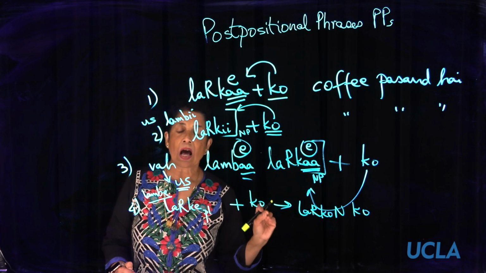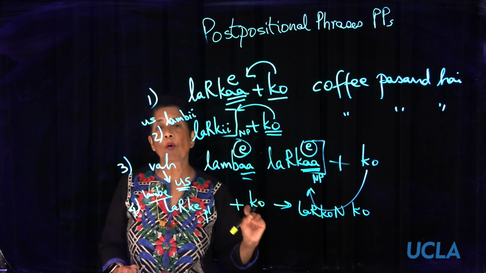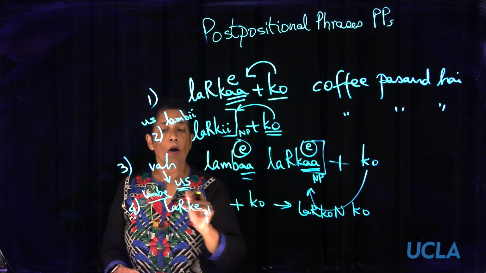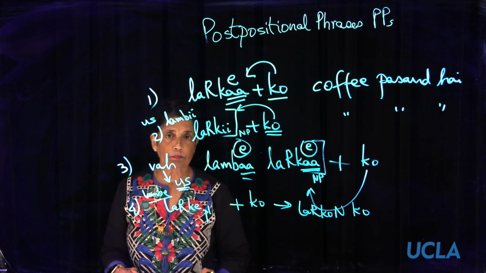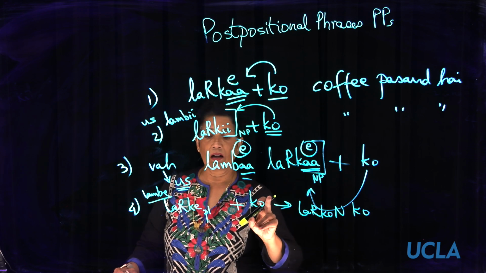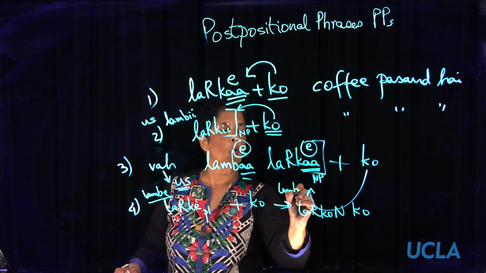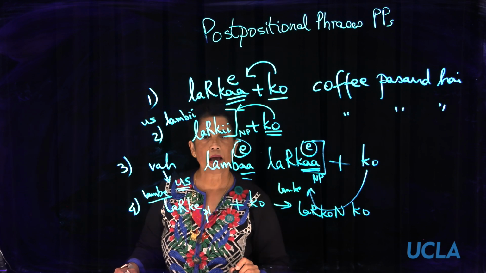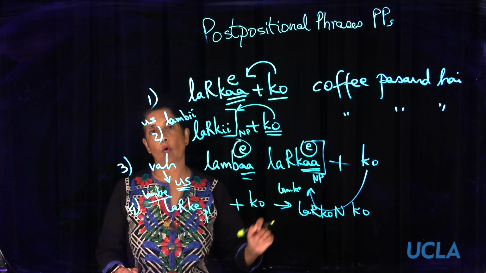In nouns, a becomes e for masculine singular, but all plural nouns will end in on, whereas in adjectives only a becomes e. So you'll get lambe ladke plus ko becoming lambe ladkon ko. Okay. And the feminine will be lambi ladkiyon ko.